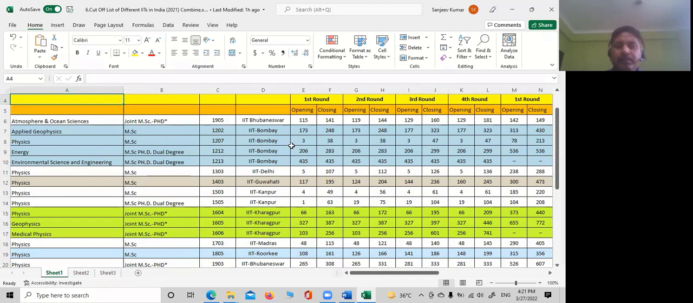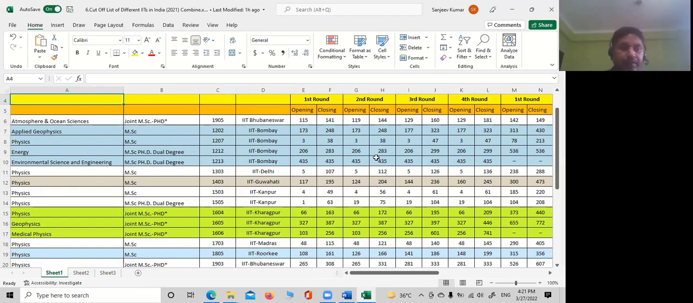So in 2021, the opening rank was 3, and after the first round, the closing rank was 38. Second round, same. Third round, 3 to 47. Fourth round, again 3 to 47. The cutoff was 47. You can see it in IIT Bombay. This is the meaning of it.